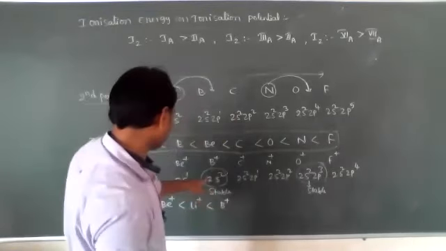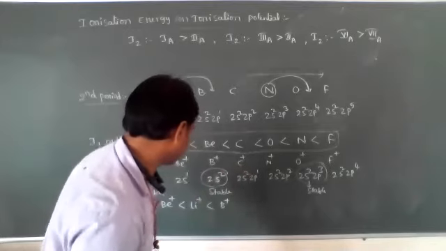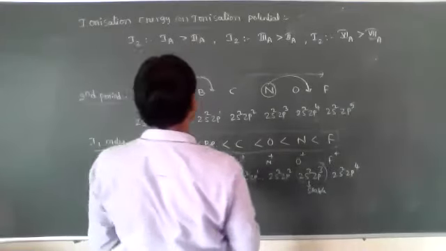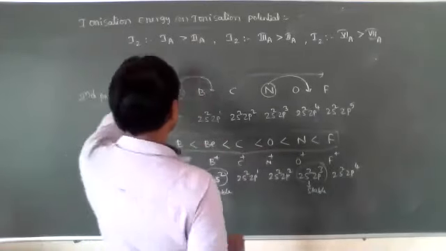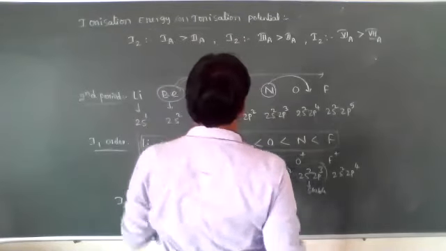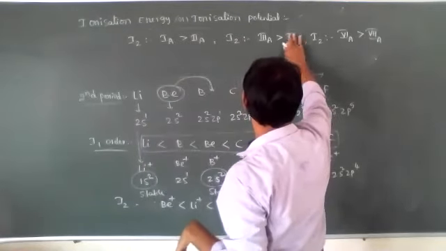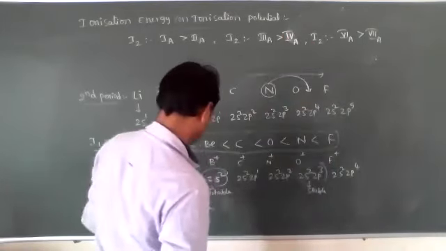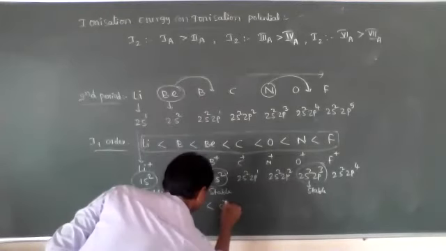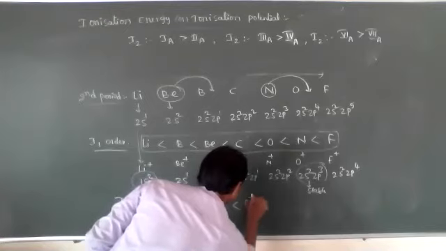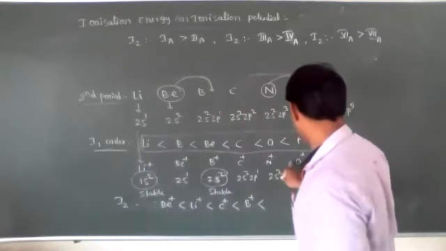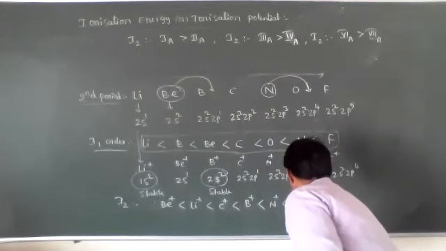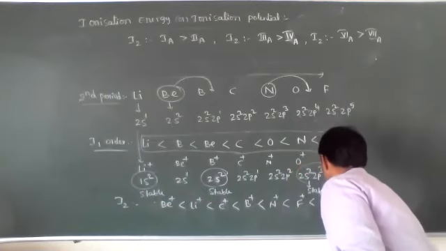Next, here B plus is stable when compared to C plus. That's why. And here one more important thing is third A group elements are more when compared to fourth A group also. So C plus and then B plus. Next, nitrogen and oxygen, if you compare, nitrogen is less. And then F plus and then O plus.